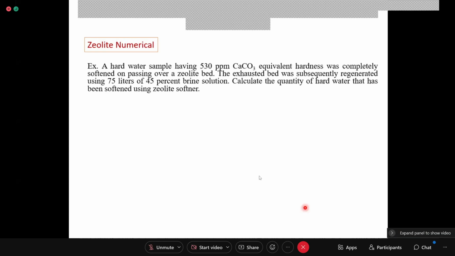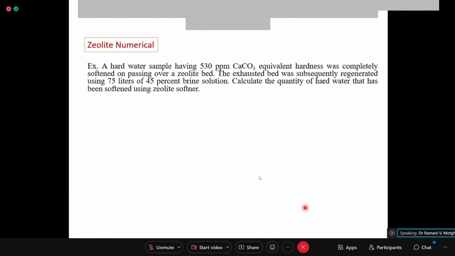A hard water sample having 530 ppm CaCO3 equivalent hardness was completely softened on passing over a zeolite bed. So what is given? Hardness of water is given as 530 ppm. The number of liters is not mentioned.